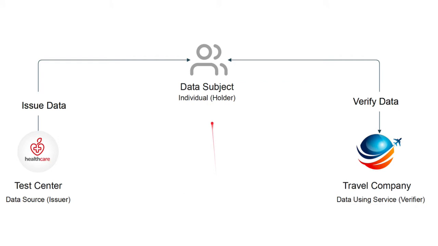Our demo character, Charlotte, has decided to travel abroad and therefore needs to get tested for COVID-19. In our demo scenario, a test center is the data source or issuer of the COVID test result. The data wallet app in Charlotte's mobile acts as the holder of the issued test result, and the travel company is the data using service or verifier. Now to the demo.